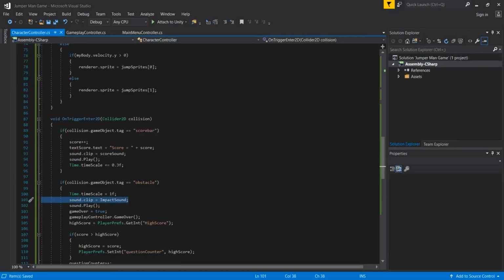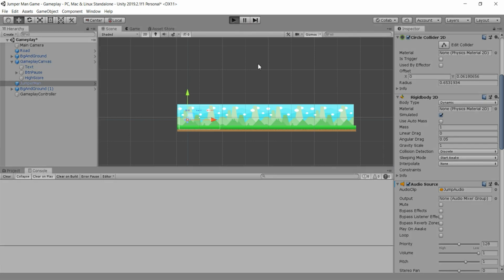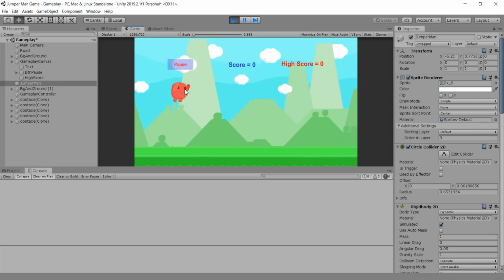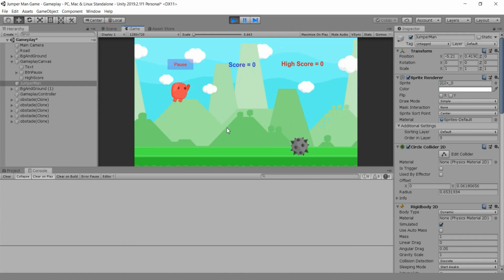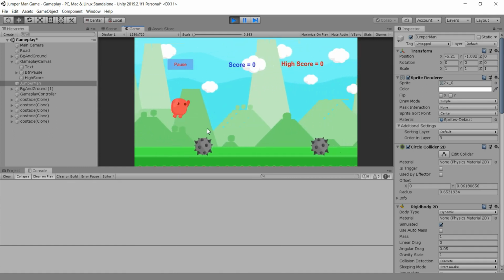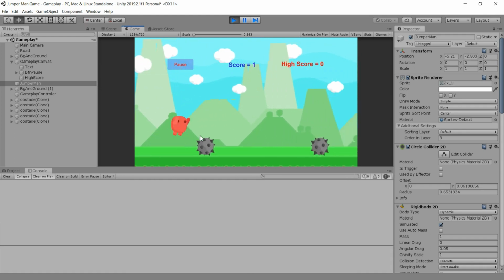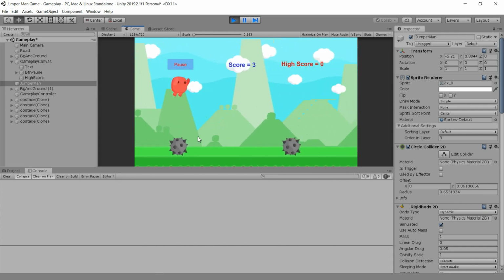I will save all of this once more, go back to Unity, and play our game again. Now we are moving again with our player, we can jump, and you see we are playing our jumping animation. How awesome these running and jumping animations are. Everything is good so far, and we also play our score sound effect when we touch our score bar.